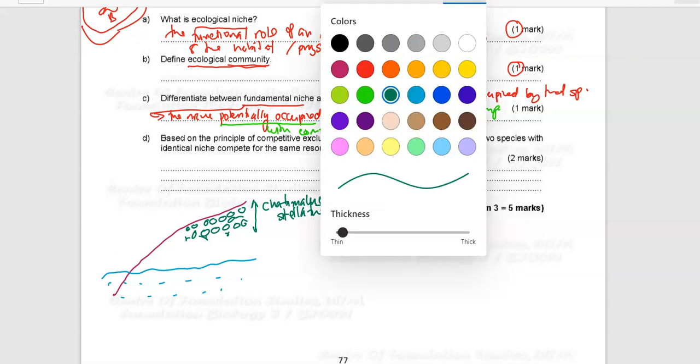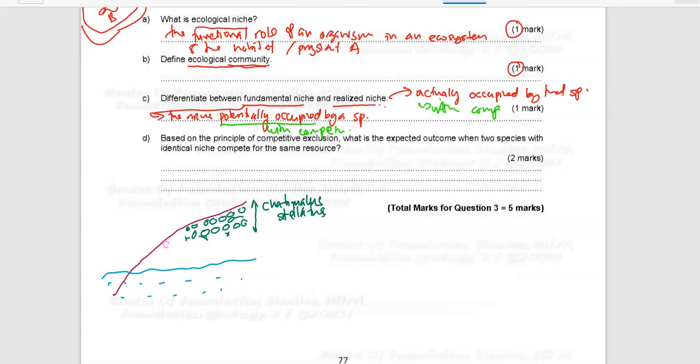The other species present in the same space is another barnacle species, Balanus balanoides. That is the scientific name of the second species that is competing for space.